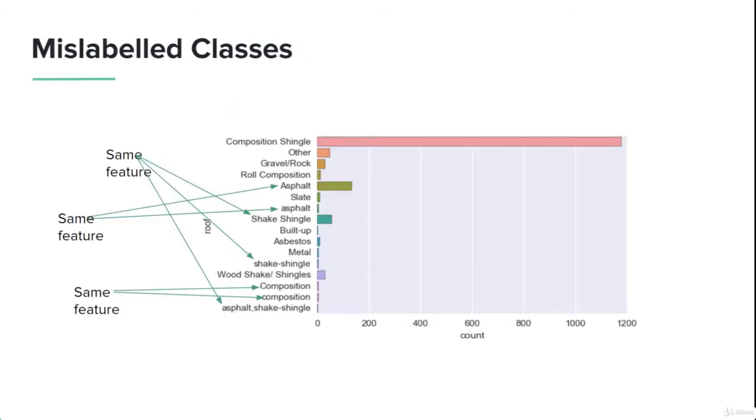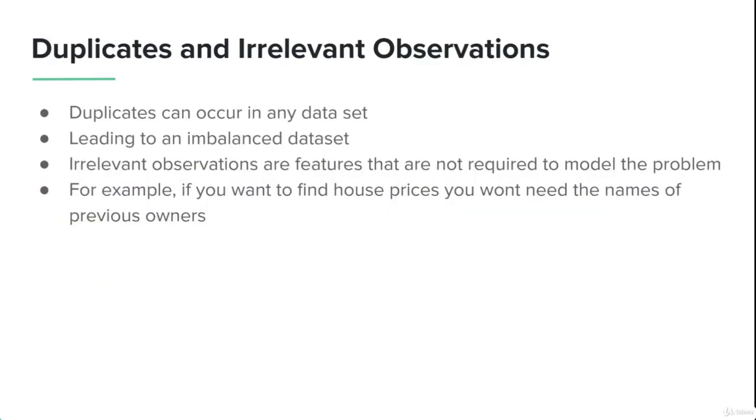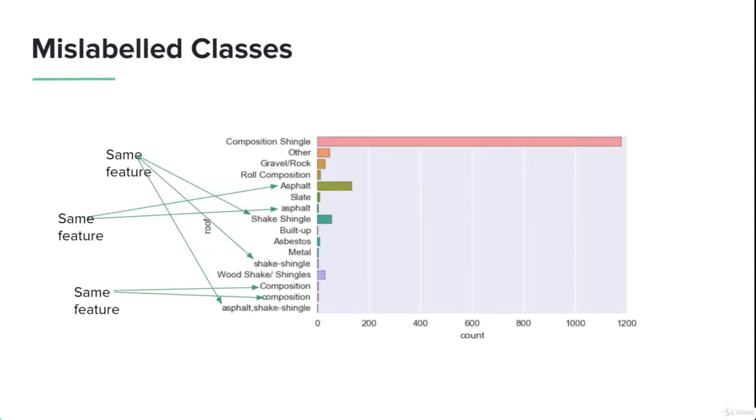The next one we have is mislabeled classes. You remember when we talked about the categorical visualization of features? I said that in order to better understand it, we need to understand data cleaning. Data cleaning is where we can understand the importance of categorical feature visualizations, because we can now identify the mislabeled classes. Mislabeled classes are represented in many different ways.